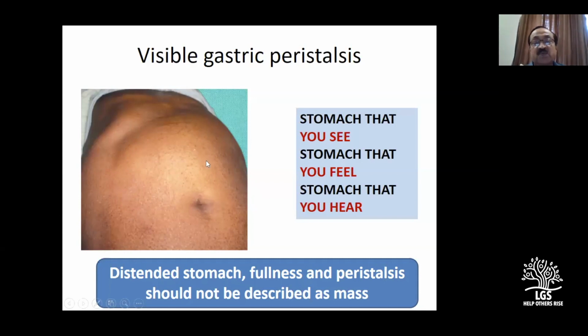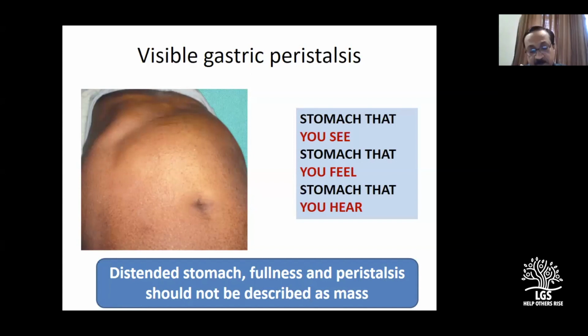If you see a wave, please remember, this is a transitional wave. This is not permanent. Visible gastric peristalsis, you may be able to see without any inducing. You don't have to do anything. Sometimes it is seen, lucky. If you don't see it, just stimulate the abdominal wall or ask the patient to drink water till he is full. You can't go on loading him with liters and liters. Maybe 500 to 700 ml of water. By the time he feels full, wait for some time. You may be able to see the peristalsis.